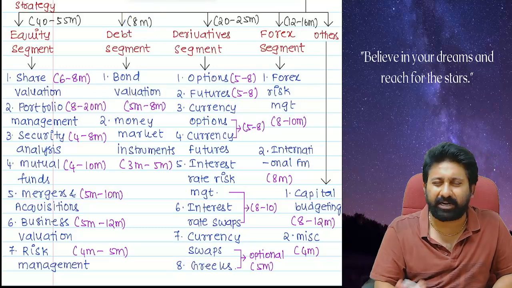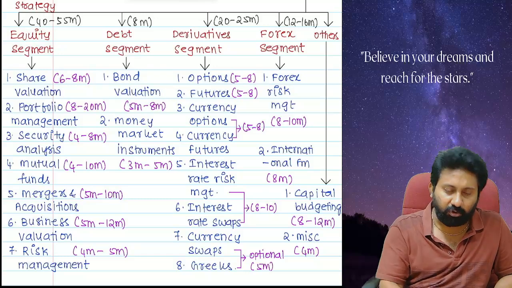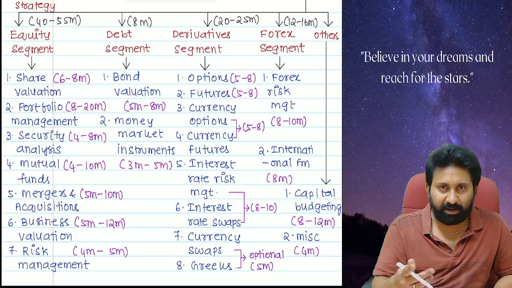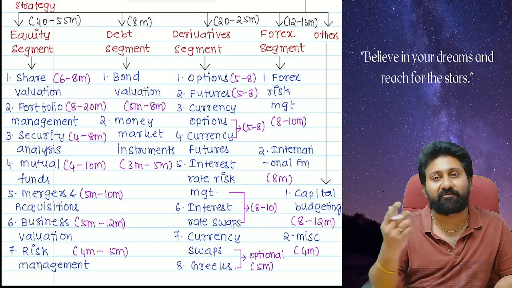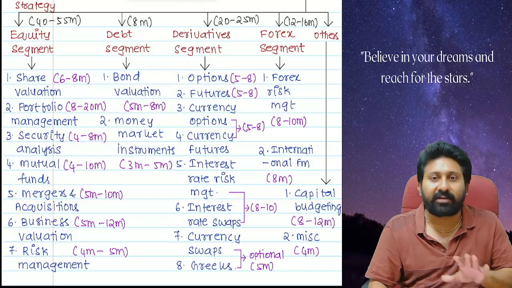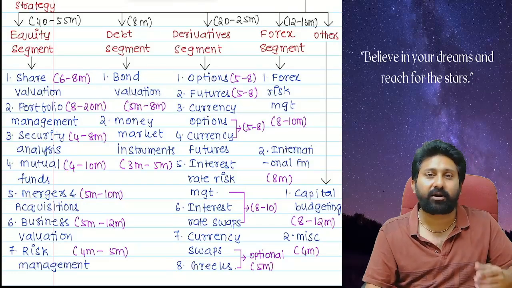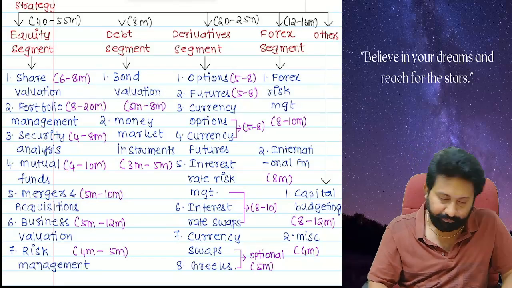Beyond 8, generally they don't come. If I tell unnecessary overaction, it will become 8 to 12 marks. Generally, bond can come for 5 marks or 8 marks, and money market instruments may be given, may not be given. If given, 3 minimum, 5 maximum. So I should not unnecessarily, extremely optimistically expect anything to happen. 8 marks decently will come in every exam.